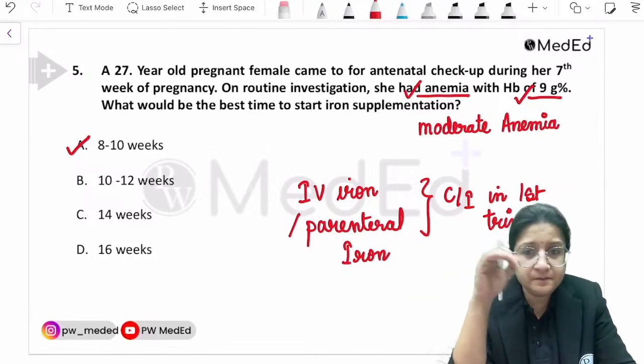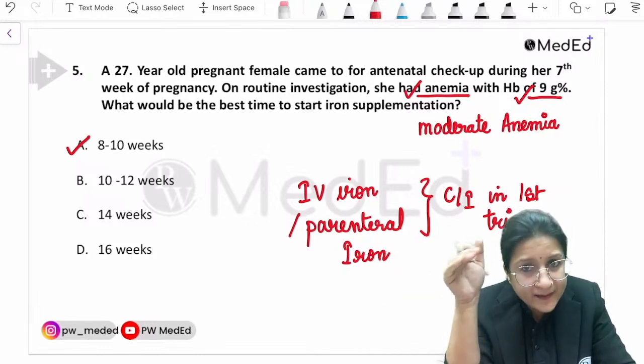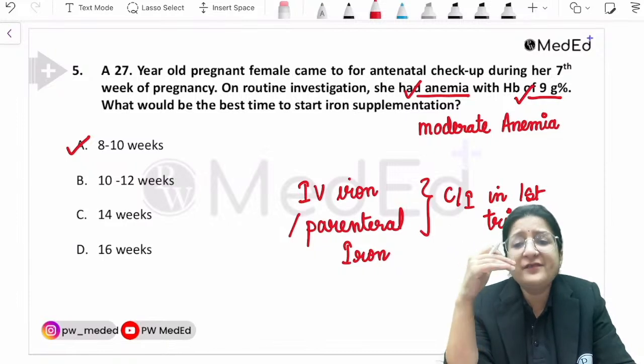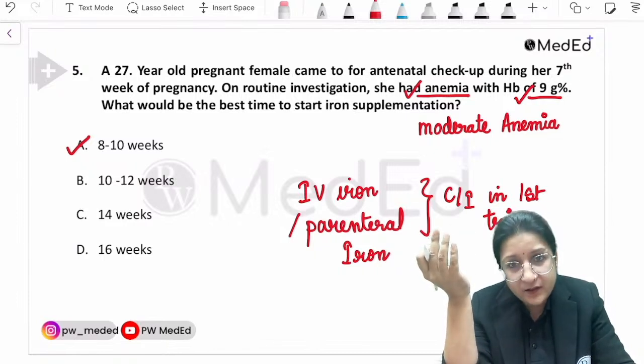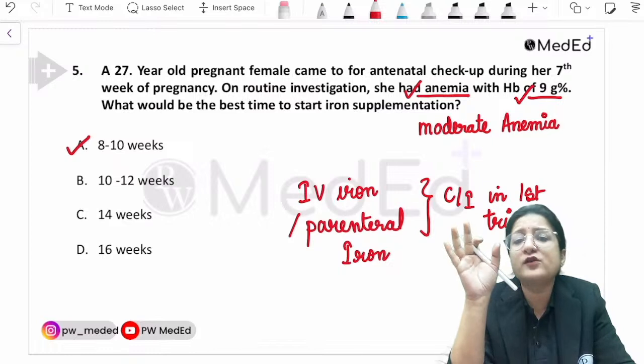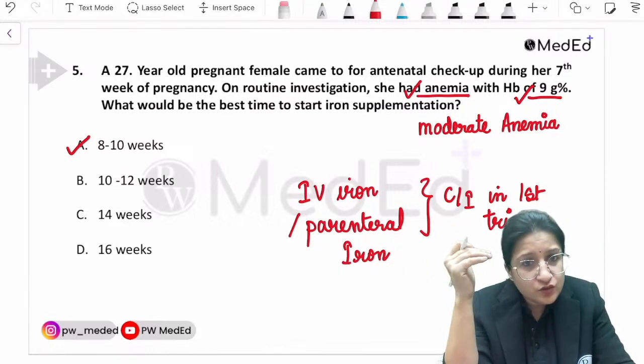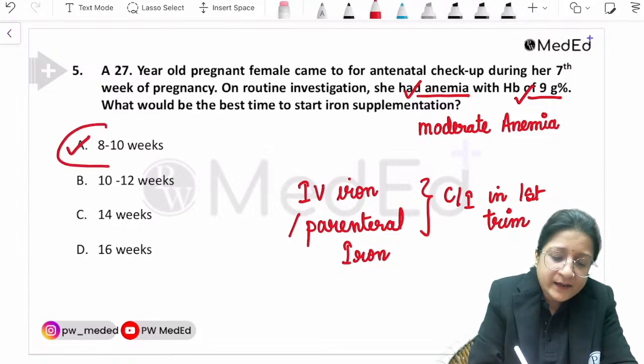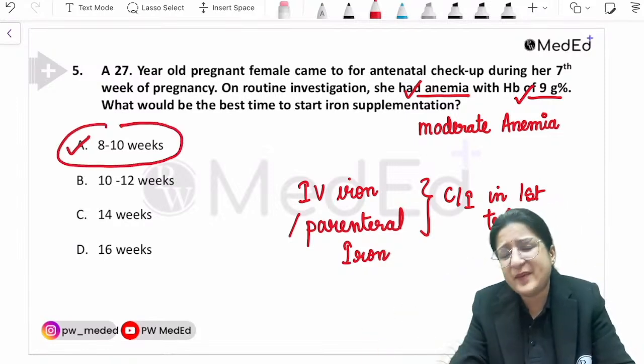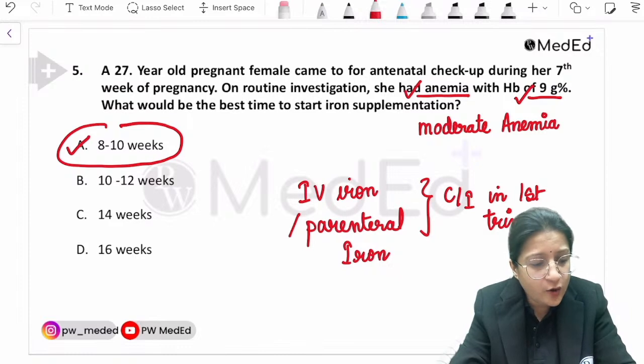So here the woman is already anemic, so there is no point waiting to start the treatment. Okay, the diagnosis is already of pathological anemia, right? Hb is already less than 11. So there is no harm in starting here itself. 8 to 10 weeks is the best answer to choose among all the options.